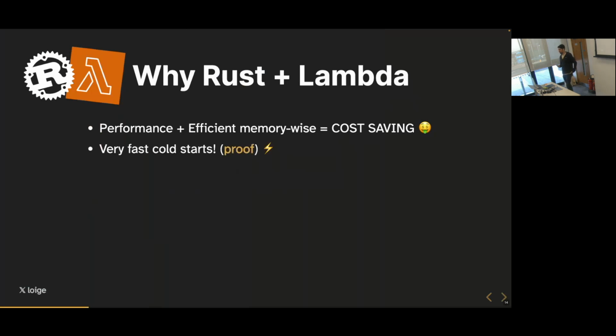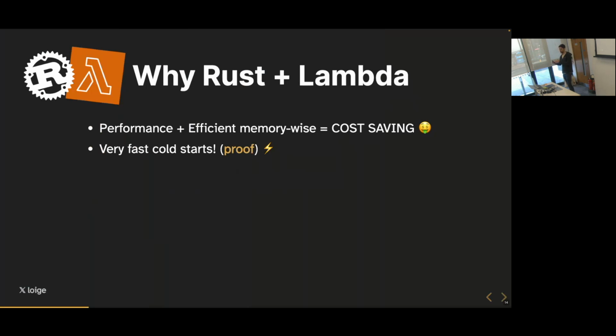And another thing is cold starts. Because effectively there is no runtime, loading a Lambda that contains a piece of Rust code is generally very fast. So the bootstrap itself is very fast. The binary can also be very small if you're not using a lot of external libraries. So that means that your cold starts are generally really, really quick. And personally, I've seen cold starts in the order of 10 to 30 or 40 milliseconds. And if you compare that with other languages like JavaScript, Python, or even worse with Java, you see that it's a noticeable difference.